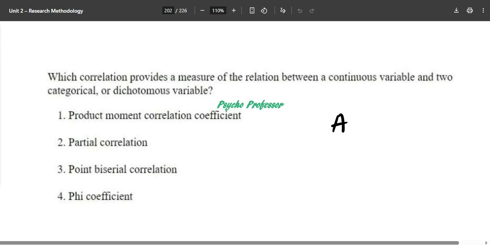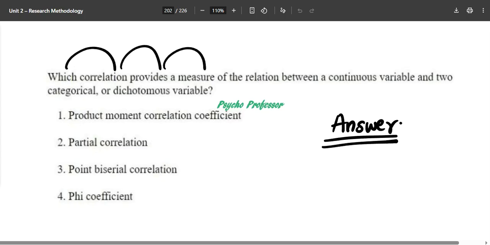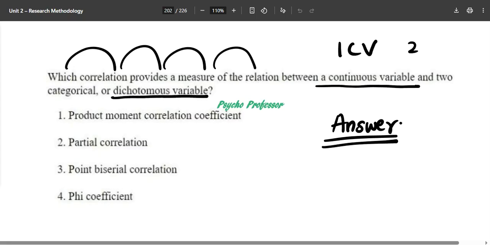Before I answer this question, can you answer this correctly? Try to answer it on your own. Which correlation provides a measure of the relation between a continuous variable? One is your continuous variable, and two categorical or dichotomous variable. Is it option number first, second, third, or fourth?